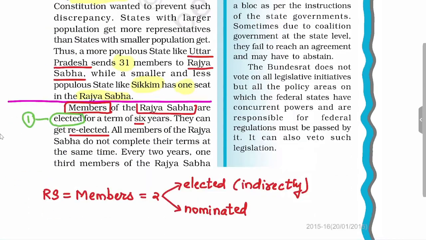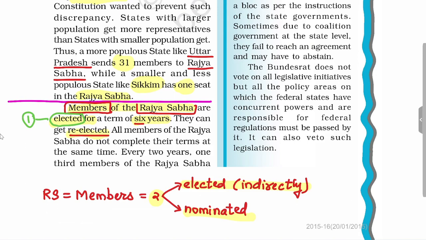Now we'll see how these members are elected. The members of Rajya Sabha are of two types: one elected indirectly and others nominated. Once elected, they will stay in the Rajya Sabha for 6 years, after which they can be re-elected.